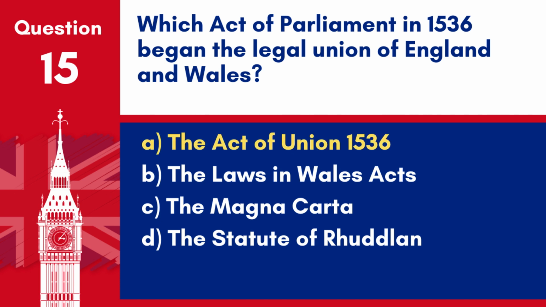Answer: A. The Act of Union 1536. The Act of Union in 1536 began the process of legally uniting England and Wales under a single system of government.